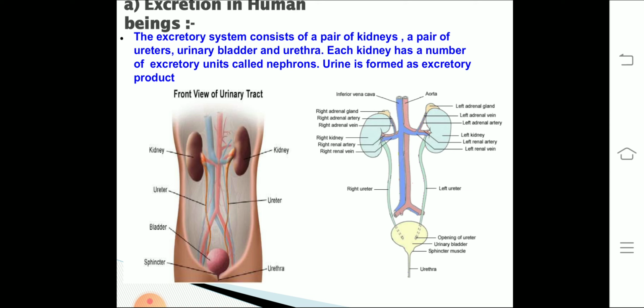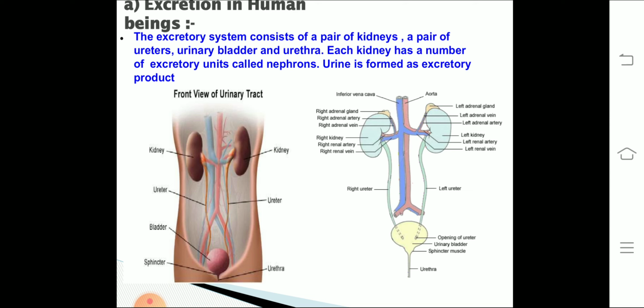Now kidney is the main excretory organ of the body, and it has millions of small units called nephrons. Like the brain has neurons, the kidney has nephrons, which are the excretory units of the kidney.